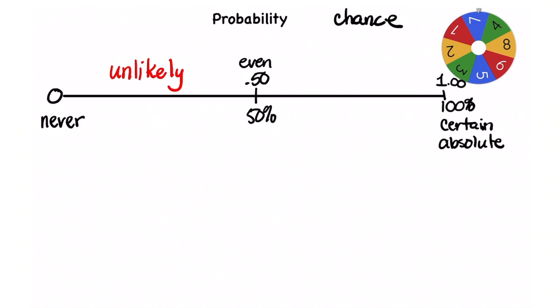On the opposite side, anything more than 50% is now in the likely column. You have a better chance of it actually happening. And again, the closer you get to 1 or to 100%, the more likely it is to happen.